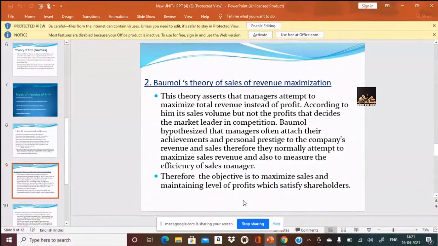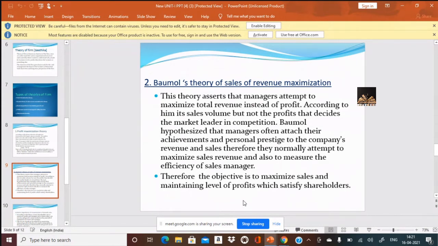But as per this theory, it's not the profits that decide the market leader, but the revenue, the sales that decides the market leader. And often the managers attest the achievement of sales as a market leader as their pride and prestige rather than profits.